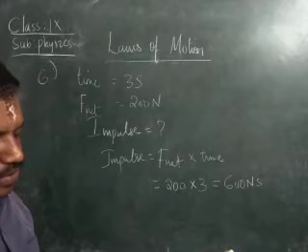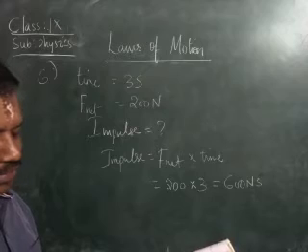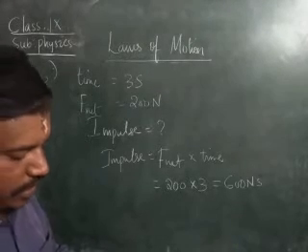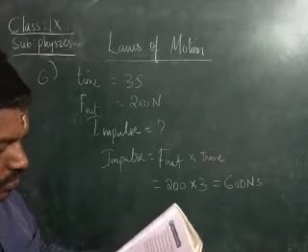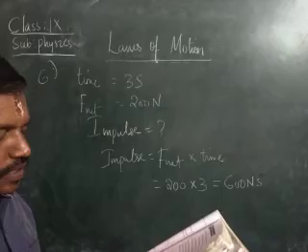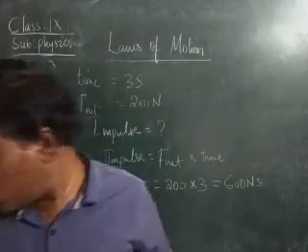The next problem is that if the car has a mass of 1200 kg, what will be the change in its velocity? Here, children, in this second problem, the car has a mass of 1200 kg.